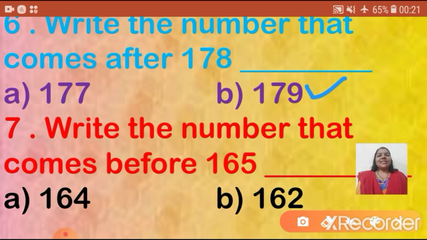Now, see question number 7. Write the number that comes before 165. And the options are 164, 162. And children, the correct answer is 164. Very good.